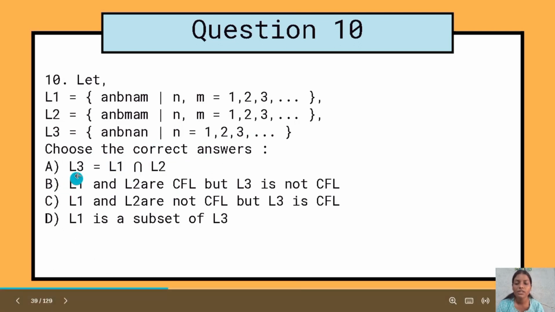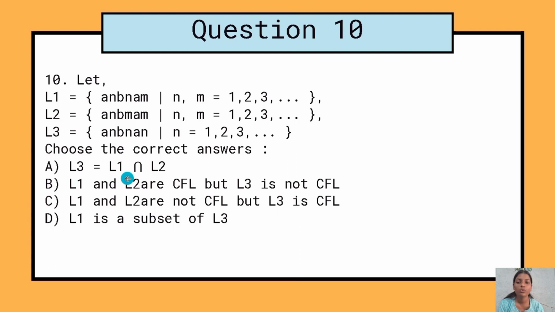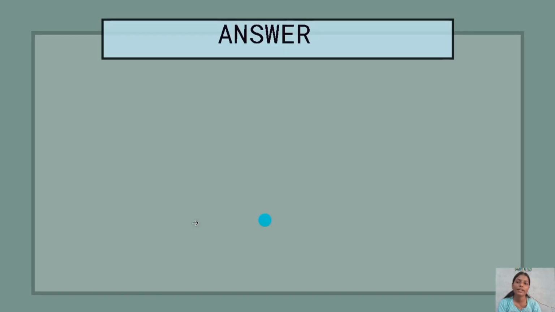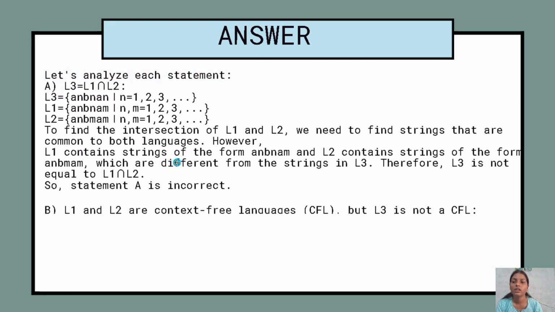So the first option says L3 is equal to L1 intersection L2, and B is L1 and L2 are context-free languages, but L3 is not a context-free language. And option C is L1 and L2 are not context-free languages, but L3 is a context-free language. And option D is L1 is a subset of L3. So let's analyze each option of this question.